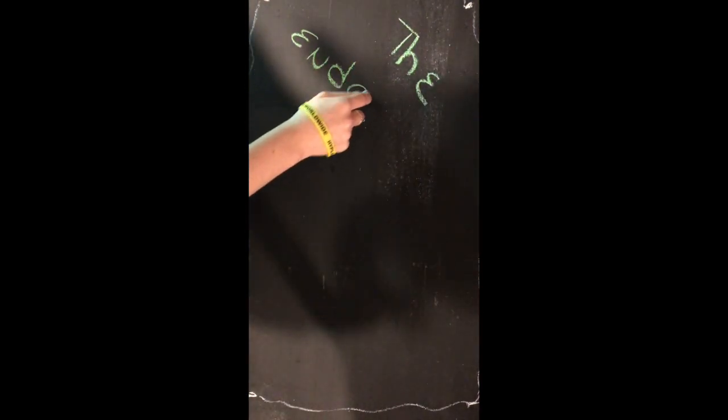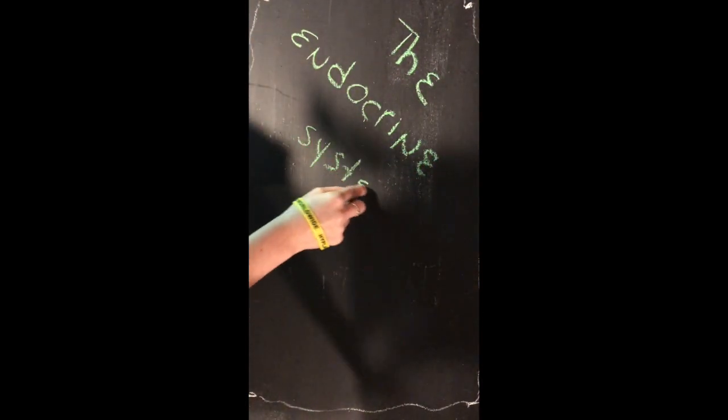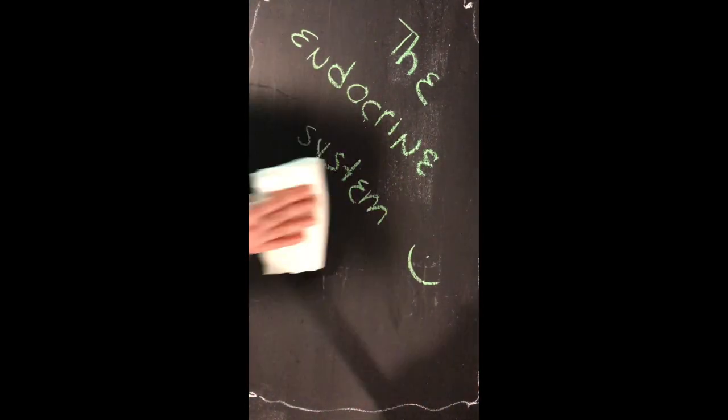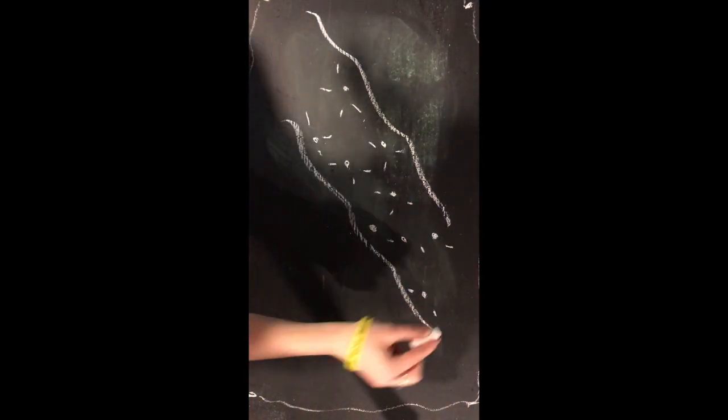The endocrine system. First, you should understand what an animal hormone is. By the textbook, an animal hormone is an intercellular signaling molecule that is secreted by an endocrine gland or cell and travels in the blood. Basically, it is a molecule which signals other molecules what to do, and it comes from an endocrine gland.